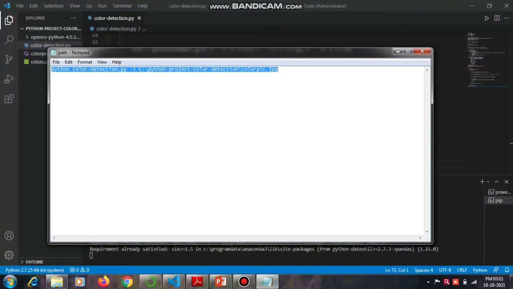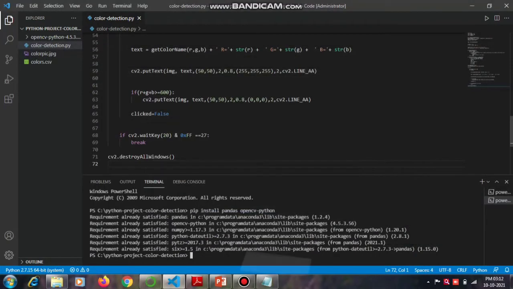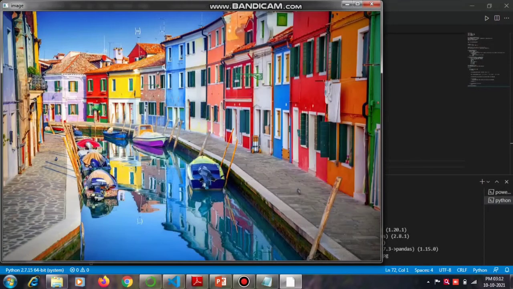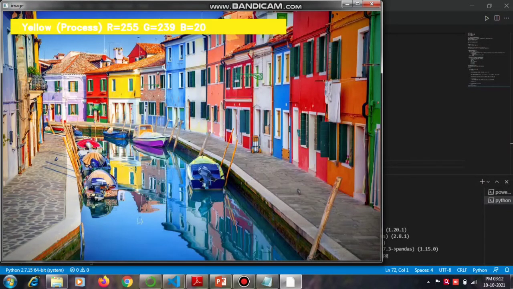Then copy the path of the color image and paste it here. And this is the final execution of the project. Whenever we click on any area of the image, it will display the color name and RGB value.